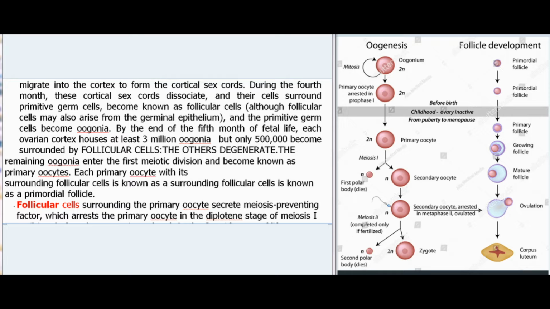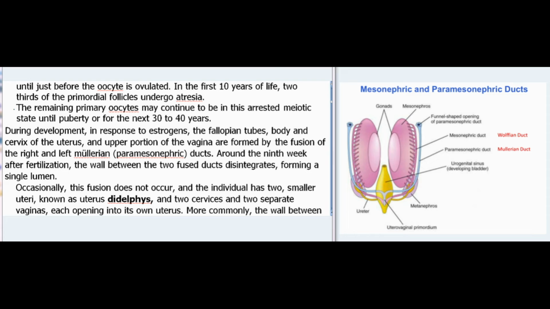follicle. Follicular cells surrounding the primary oocyte secrete meiosis-preventing factor, which arrests the primary oocyte in the diplotene stage of meiosis I until just before the oocyte is ovulated. In the first 10 years of life, 2/3 of the primordial follicles undergo atresia. The remaining primary oocytes may continue to be in this arrested meiotic state until puberty or for the next 30